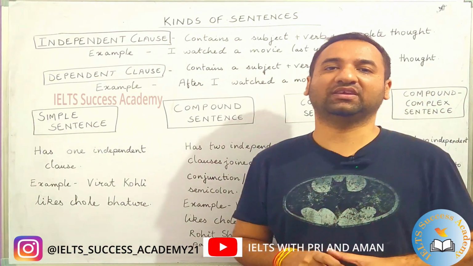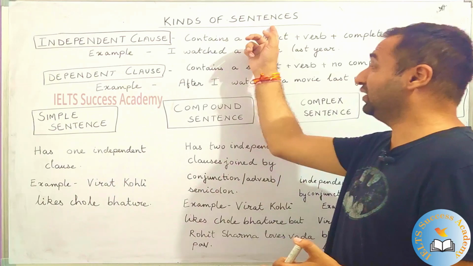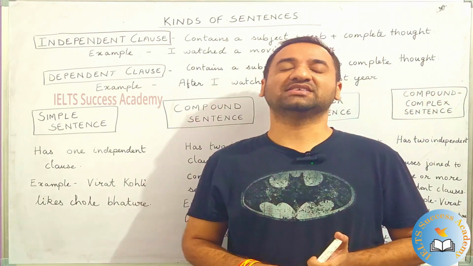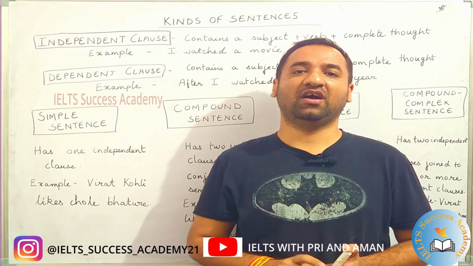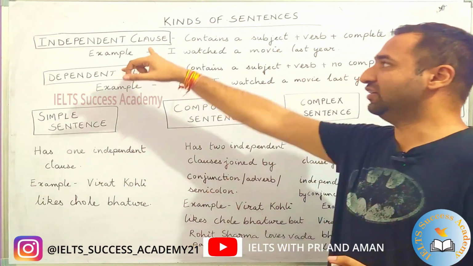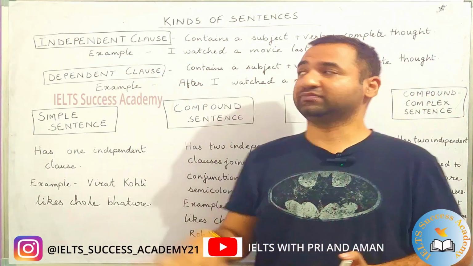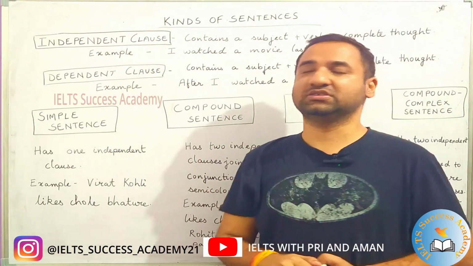Hello students, welcome. And today we will discuss kinds of sentences. So what is a sentence first? A sentence is a statement that contains a subject, a verb and a clause. Okay? Now let's look at clauses first. Independent clause and dependent clause.